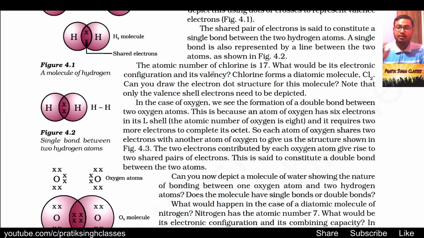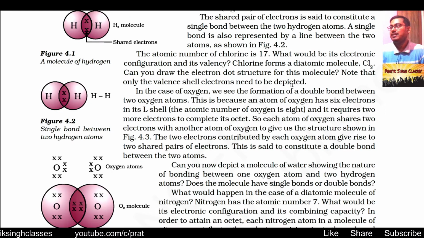The atomic number of chlorine is 17. Then what will be its electronic configuration and valency? For 17 it is 2, 8 and 7. First, in the first shell of chlorine there will be 2 electrons, a fully filled shell, or K shell. Then the second shell, or L shell, will have 8 electrons, and the third shell, which is the outermost shell, will have 7 electrons. To reach its nearest noble gas configuration, it needs 8 electrons in its outermost orbit, so it will become 2, 8, 8. That means chlorine needs 1 electron.